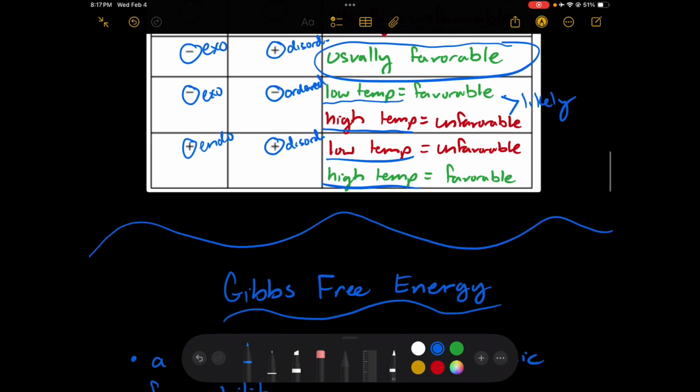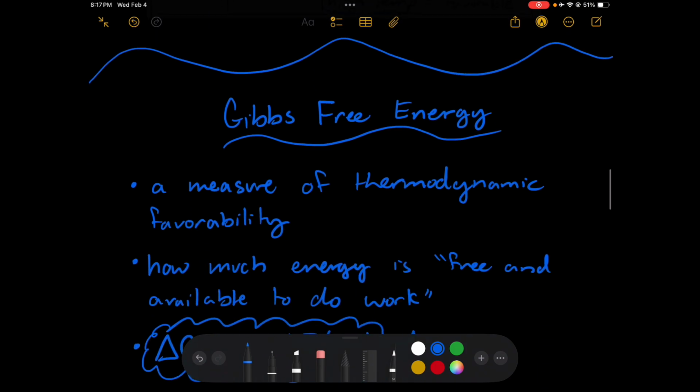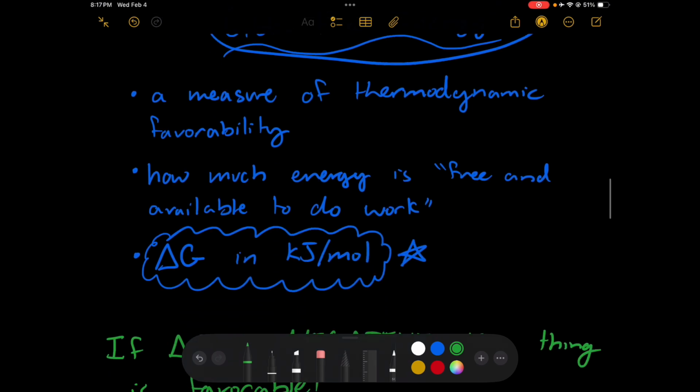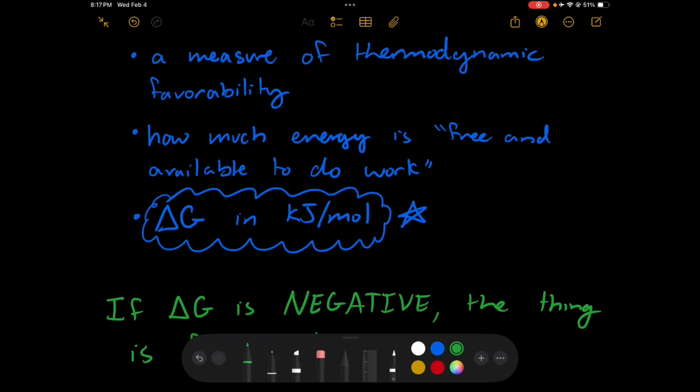Okay? So the way we really figure out whether or not a process is spontaneous is through an analysis of what's called Gibbs free energy. Gibbs free energy is a numerical measurement of thermodynamic favorability and of how much energy in any process is free and available to do work. Delta G is the value for Gibbs free energy, and it is measured in kilojoules per mole.